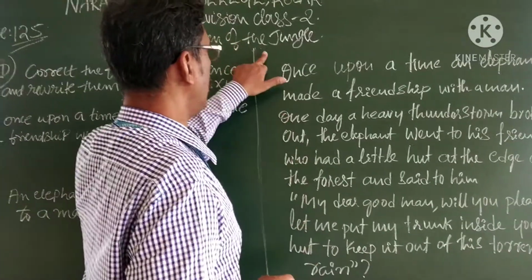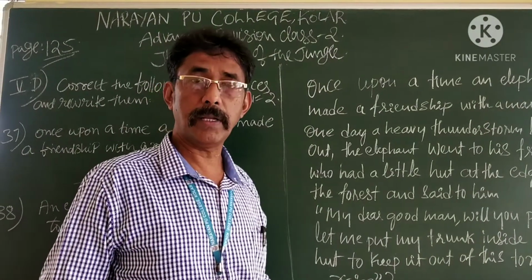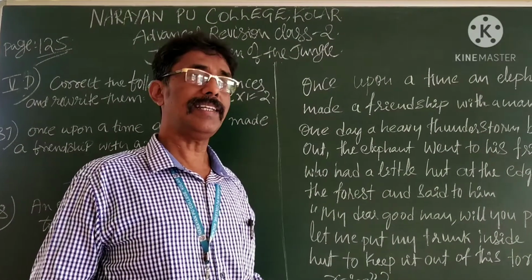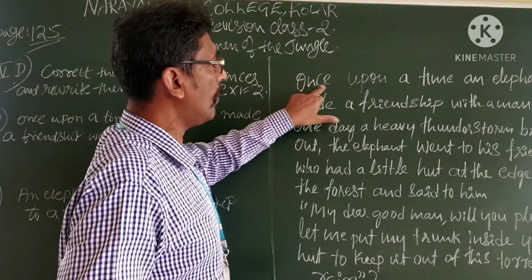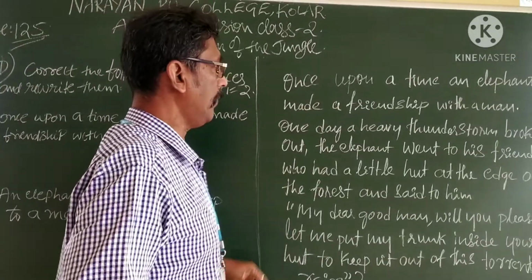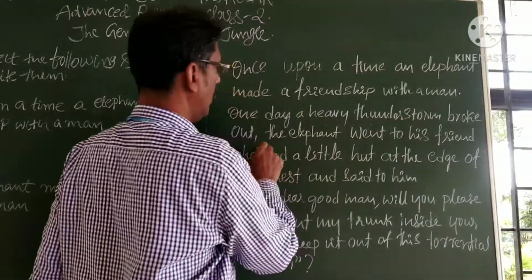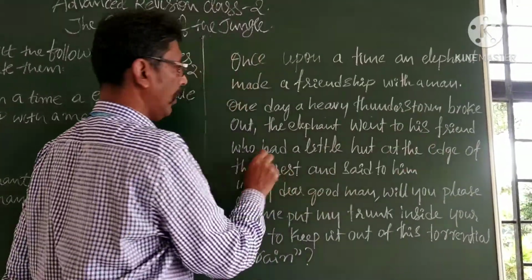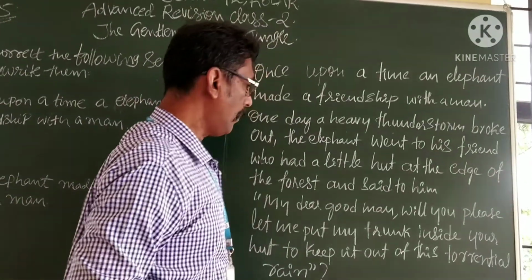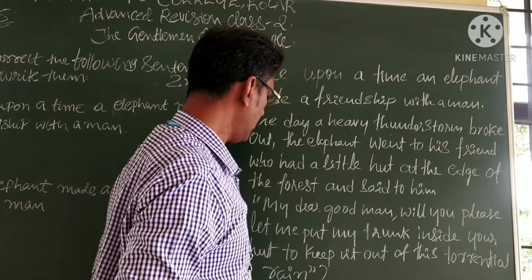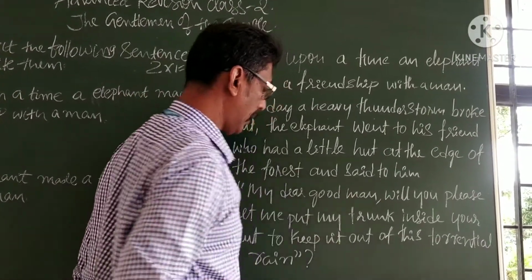Now, The Gentleman of the Jungle. This is the lesson. What kind of story? Fable, a fable and a satirical story. So, the same one paragraph. Once upon a time, an elephant made a friendship with a man. One day, a heavy thunderstorm broke out. The elephant went to his friend who had a little hut at the edge of the forest and said to him, "My dear good man, will you please let me put my trunk inside your hut to keep it out of this torrential rain?"